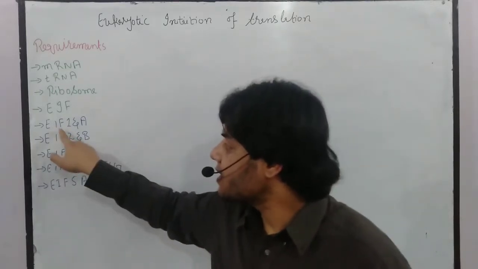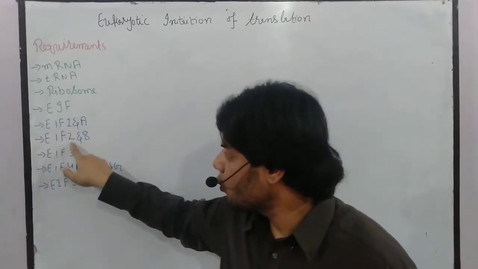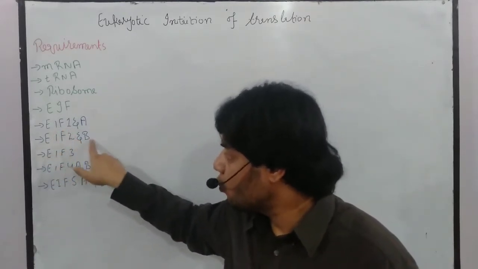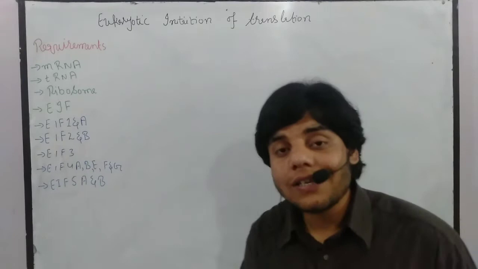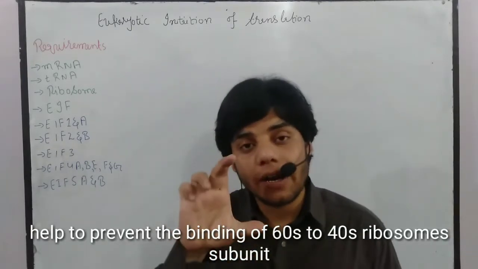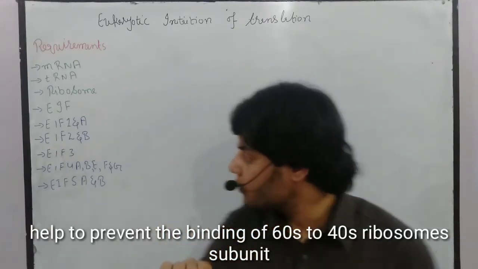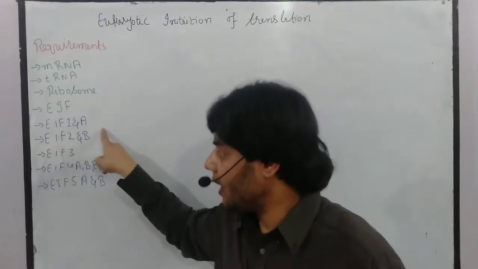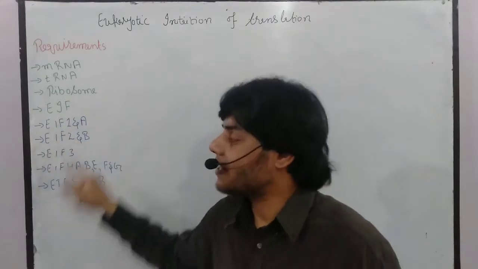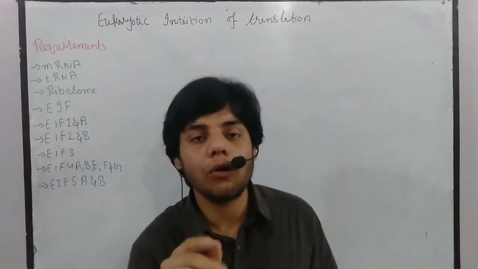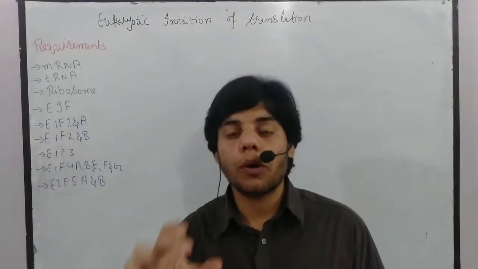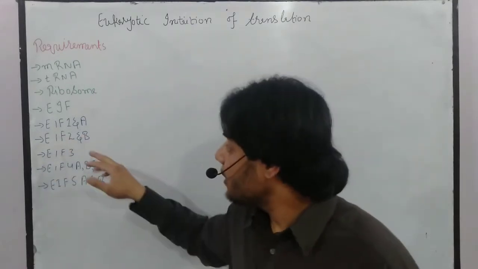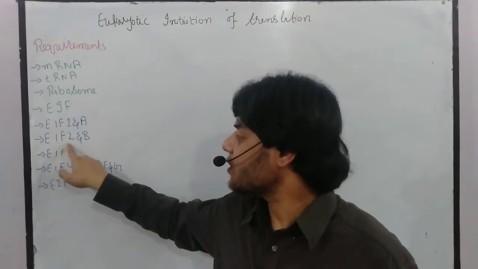Now remember, initiation factor 1, 2B and 3. These are the initiation factors which bind to the E site. Then we have initiation factor 1A. Initiation factor 1A will bind on the A site to prevent the immature transfer RNA from binding on the A site.